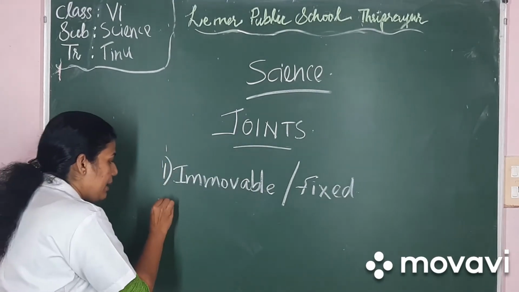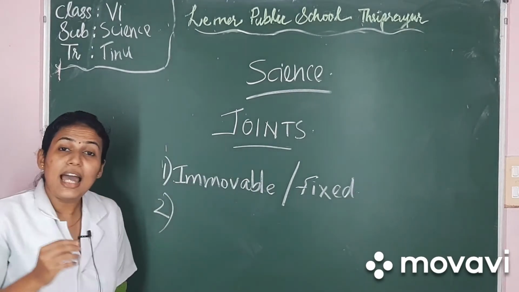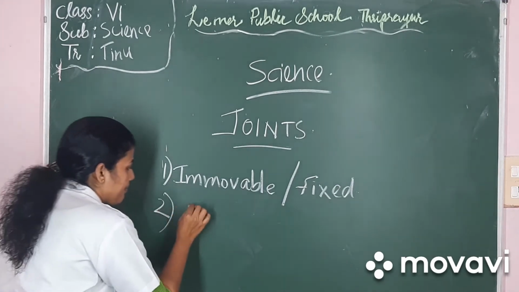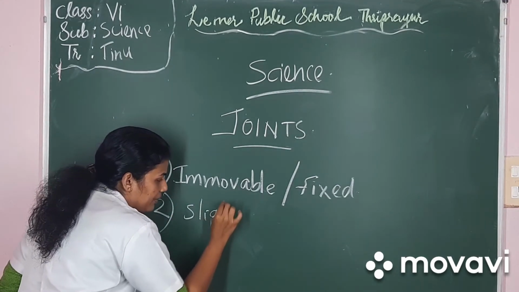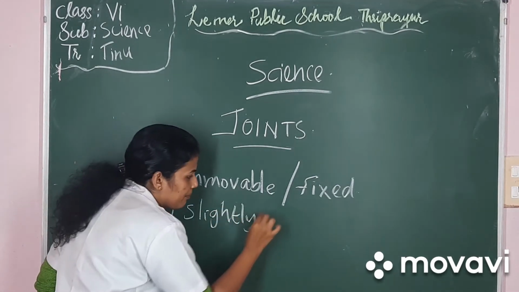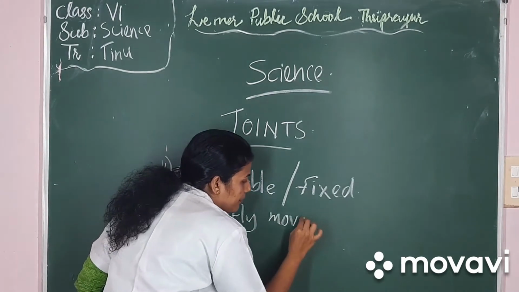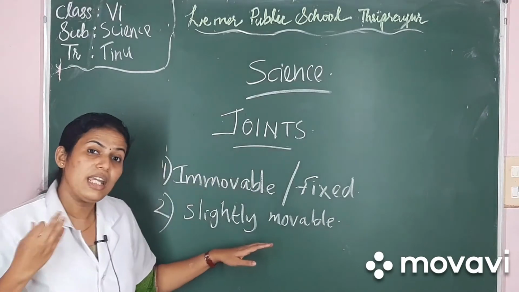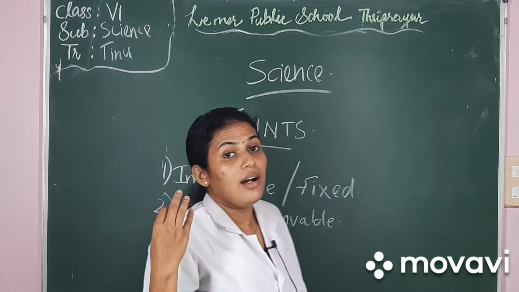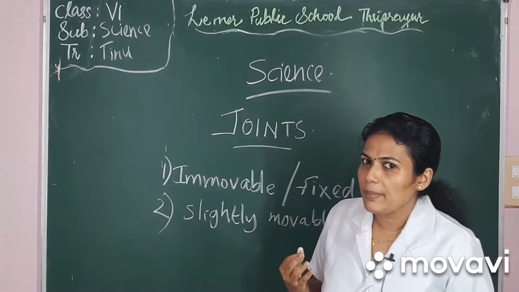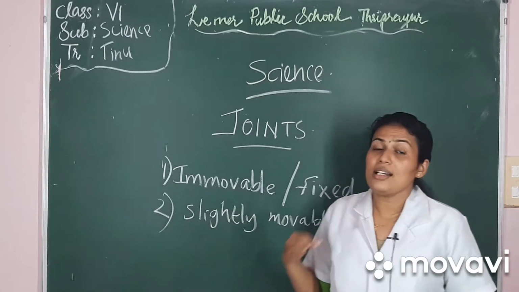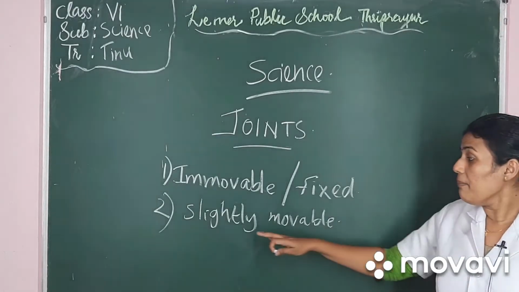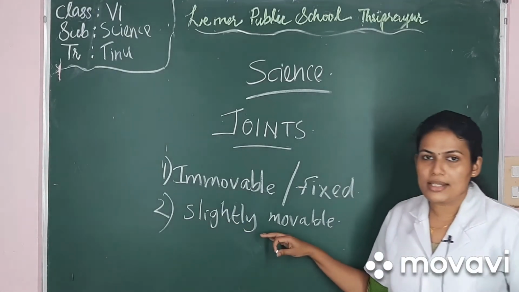Now the second type of joints are slightly movable joints. Yes, from the name itself you can understand the properties of this joint. What is it? Yes, these joints are slightly movable. Example of slightly movable joints.